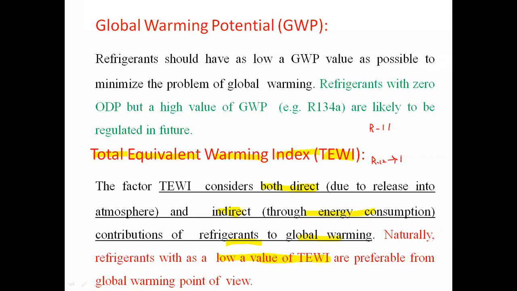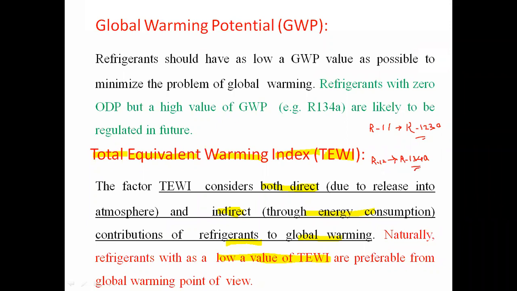At that point, we are presently using R134A as a refrigerant. And where we were using R11 as a refrigerant at that application, presently we are using R123A as a refrigerant. Both refrigerants have a very low ozone depletion potential.